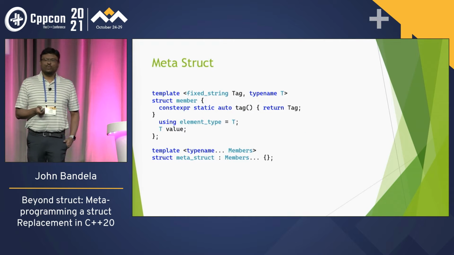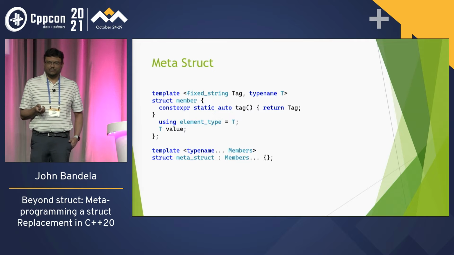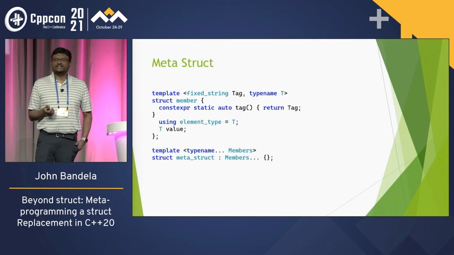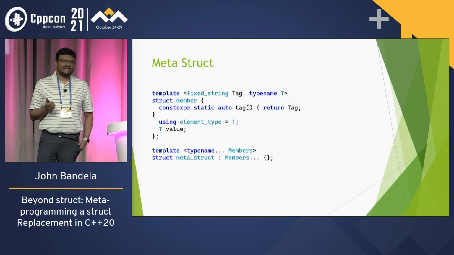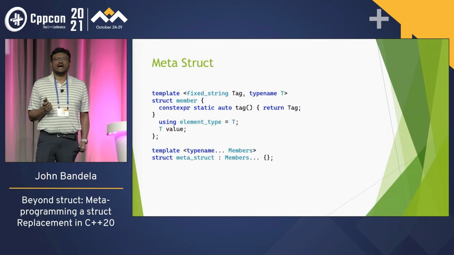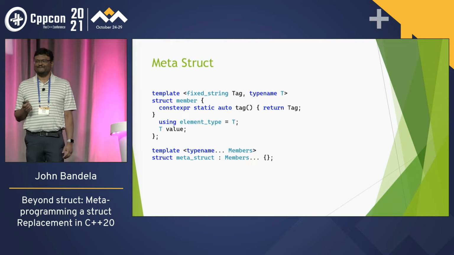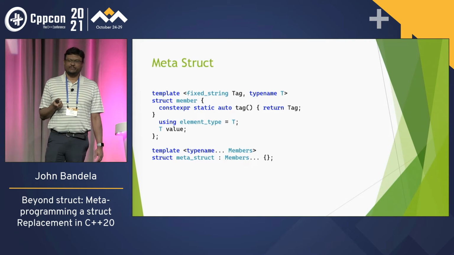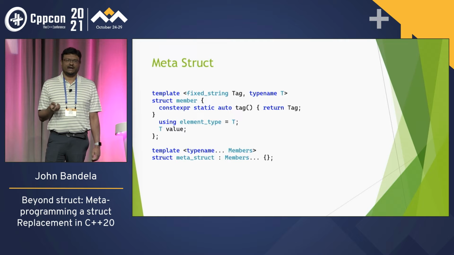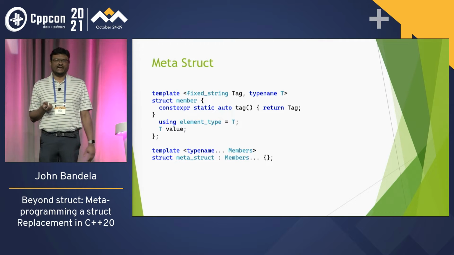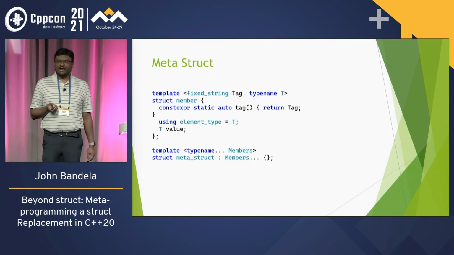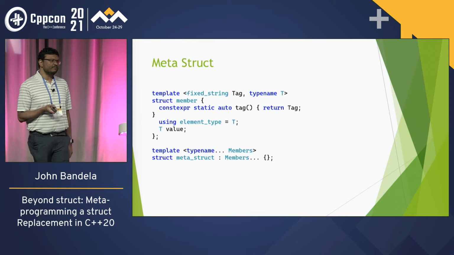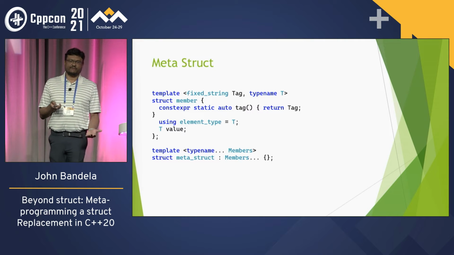All right, so what does our metastruct look like? We have this type called members, which takes a fixed string as a tag, a non-type template parameter. Because we have CTAD, the argument deduction for the template, we don't have to provide an n for it. We have a little accessor tag and typedef for the element type, and we store the value. And for metastruct, we just take a parameter pack of members and inherit from them.